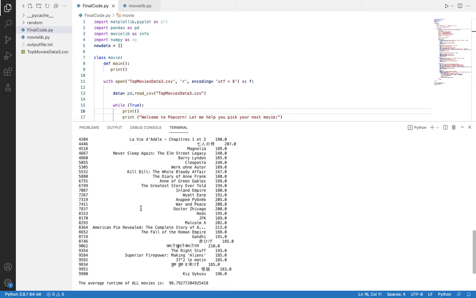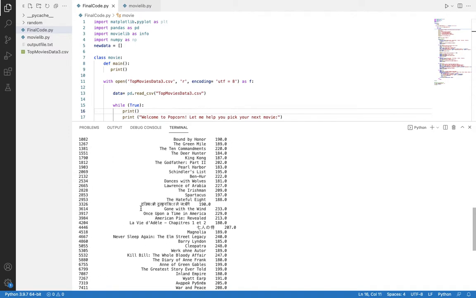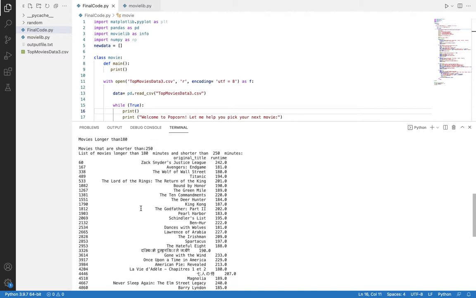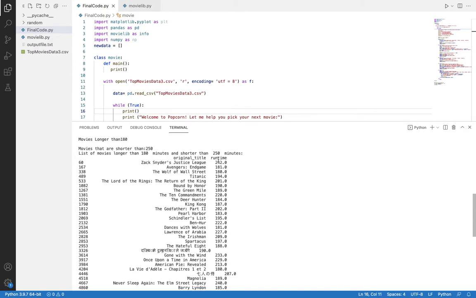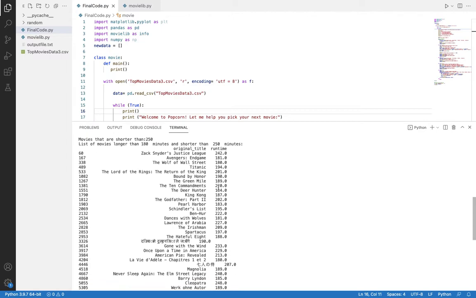It will show us all these movies that we can watch within this specific time frame, and it also tells us how long the movie is. So say we want a movie closer to 180 minutes, we can see that The Wolf of Wall Street and Avengers Endgame are closest to 180 minutes.